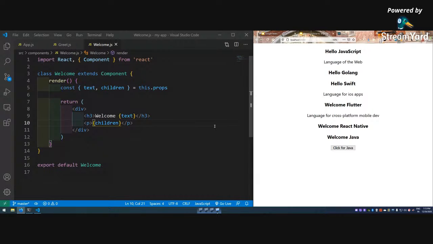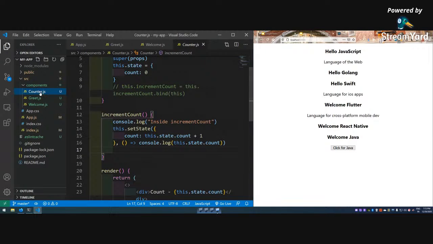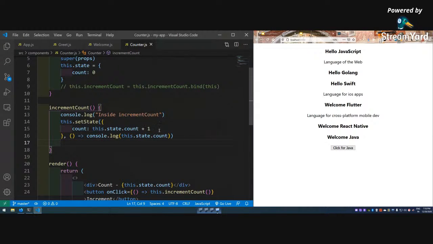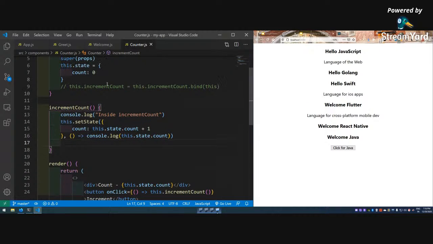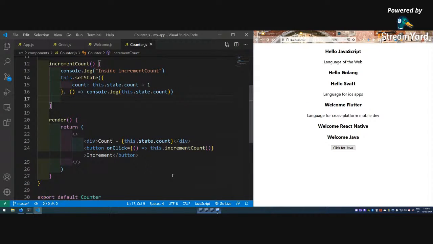Okay, so event handling. We've already seen the way to handle the event actually. Here in counter.js, whatever we have done, that button dot onClick, this is how we do event handling. So no need to go through it again.